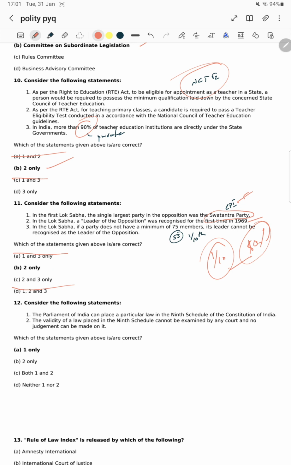Let's see statement 3. In the Lok Sabha, if a party does not have a minimum of 75 members, its leader cannot be recognized as leader of the opposition. Not 75, sir. It is 1/10. For example, right now there are 545 seats, so at least 54.5, which is not possible, so it becomes 55 members. Okay, only statement 2 is right, sir, option B.